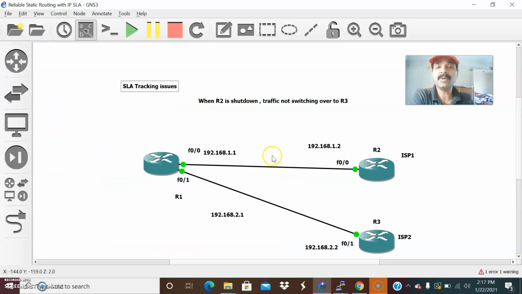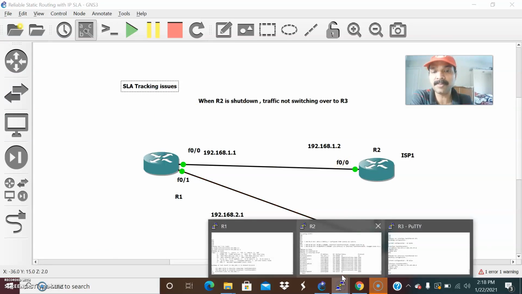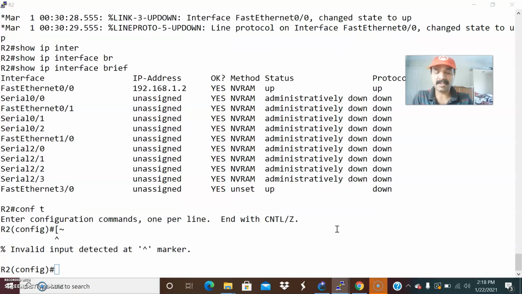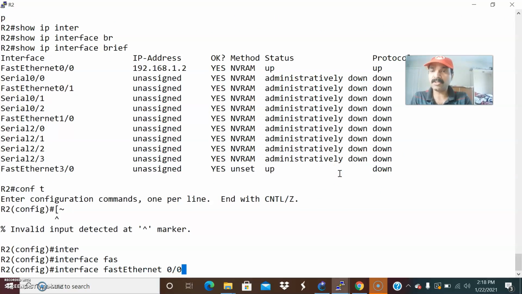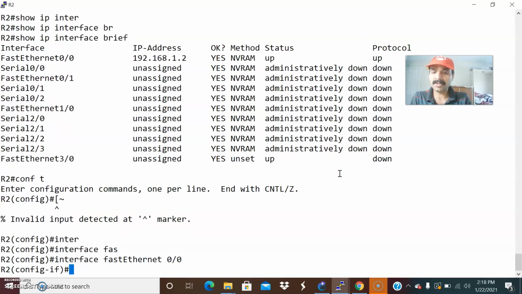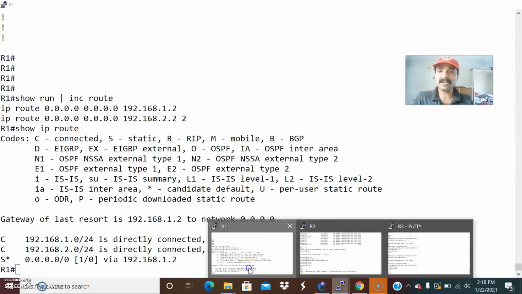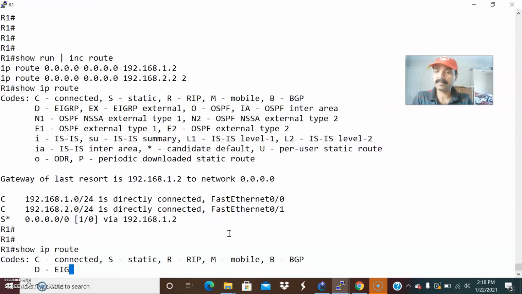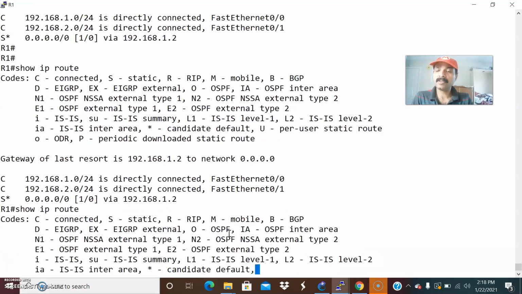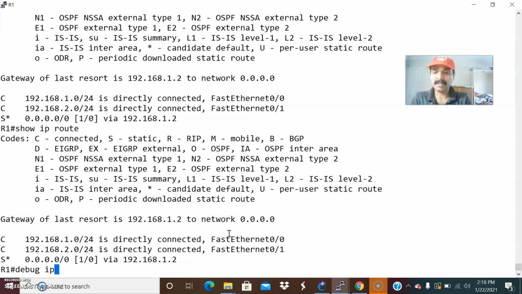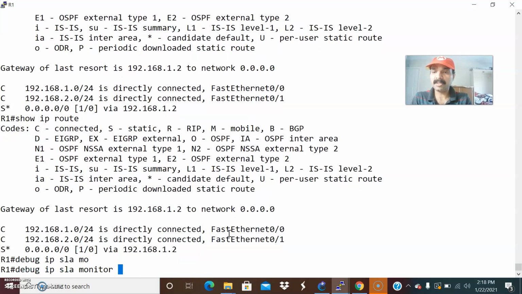Now I'm going to shut down this interface. Automatically the traffic should switch over. Let us see whether it is happening. I'm going to R2 and let us shut down this specific interface. Interface FastEthernet 0/0, and now shut down. Let us see whether we are able to see the statistics, whether it is switching over. I'm not seeing any traffic statistics, right? So let us do a debug ip sla monitor statistics.